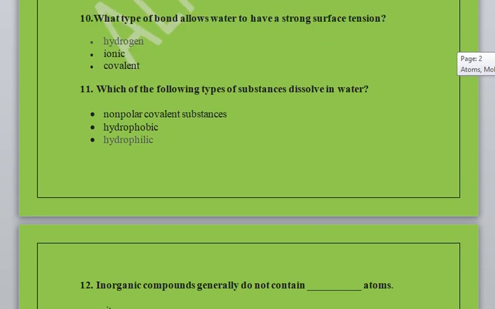Next question. What type of bond allows water to have strong surface tension? Hydrogen, ionic or covalent? So the correct option is hydrogen. Which of the following types of substances dissolve in water? Non-polar covalent substance, hydrophobic or hydrophilic? So the correct option is hydrophilic substances.